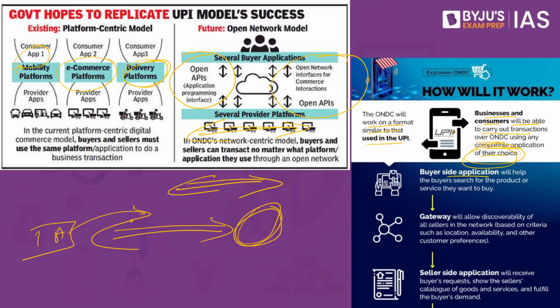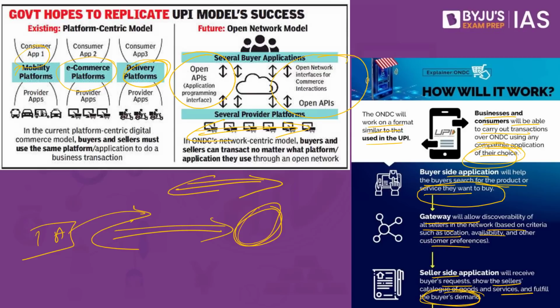So the buyer side application will help the buyer search for the product or service that they want. So if you want a t-shirt, you will search for the t-shirt. If you want any other product, you will search for that product with a single application on this platform, so that you would have all those products showcased on this very platform. Gateway will allow discoverability of all sellers in the network based on criteria such as location, availability and other customer preferences, and the seller side application will receive buyer's requests, show the seller's catalog of goods and services, and fulfill the buyer's demand as well.